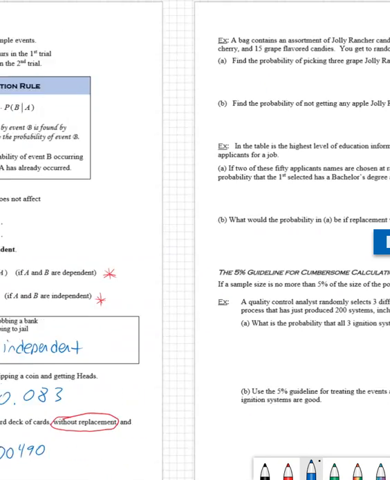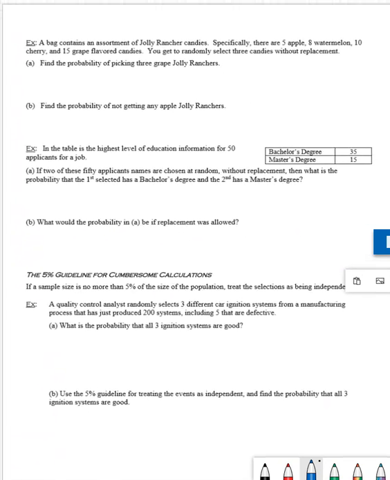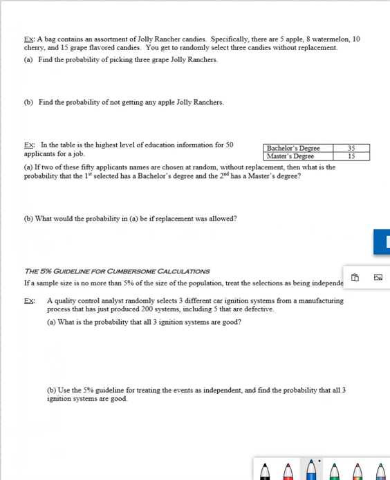The next example that we're going to be looking at is as follows. We're going to be looking at a bag that contains an assortment of Jolly Ranchers. There are 5 apple, 8 watermelon, 10 cherry, and 15 grape flavored candies. You randomly select 3 candies without replacement. So what without replacement means is that we're going to select the candies, but we're not going to put them back.